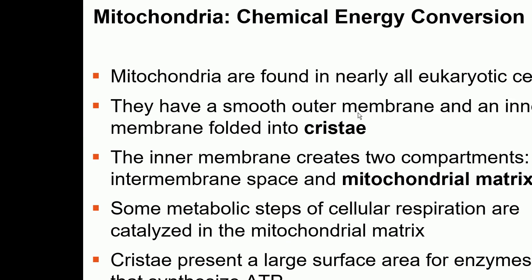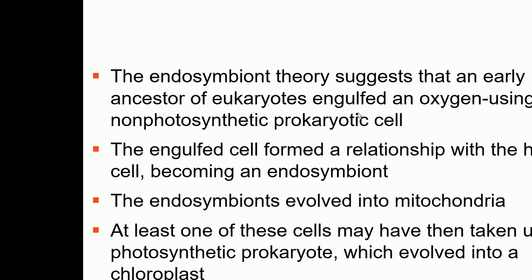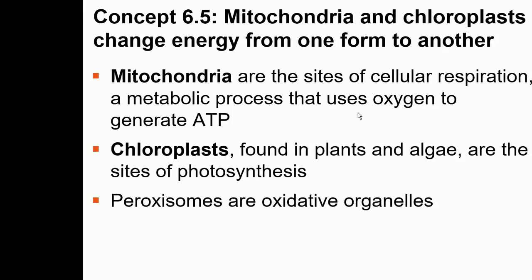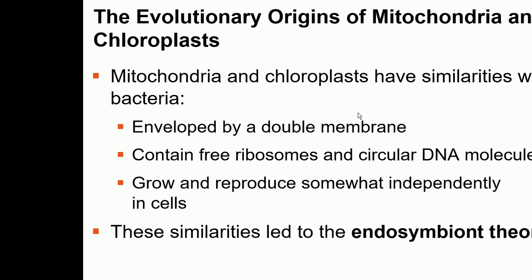And there is a lot of evidence to support the endosymbiotic theory, because mitochondria and chloroplasts have many similarities with bacteria. First of all, they are enveloped by a double membrane. So that shows that mitochondria and chloroplasts are actually bacteria, because one layer, the inner membrane, is of the bacteria, and the outer membrane is actually the plasma membrane of the host.